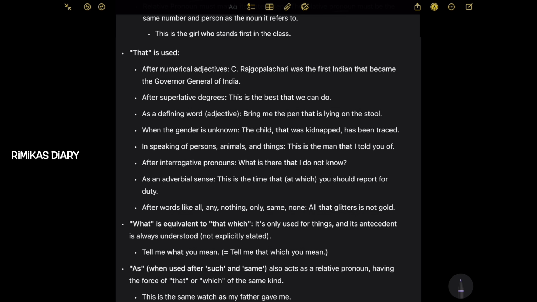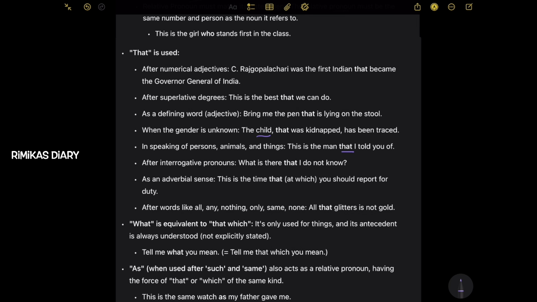As a defining word, so adjective: bring me the pen that is lying on the stool. When the gender is unknown: the child that was kidnapped has been traced. In speaking of persons, animals, or things: this is the man that I told you of.